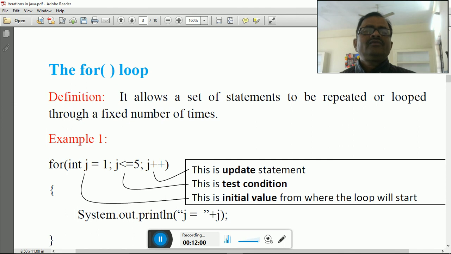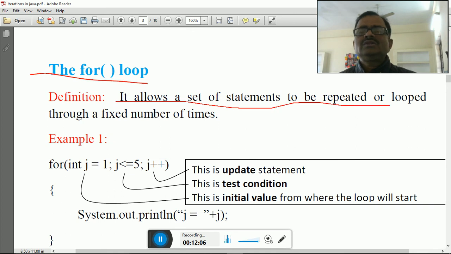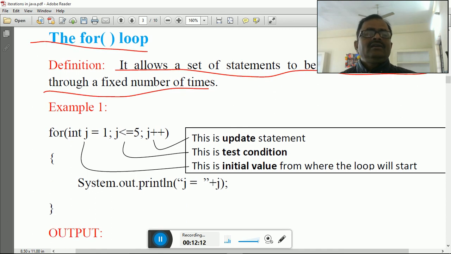Okay, this is your for loop. Its definition is that it allows a set of statements to be repeated or looped through a fixed number of times. For example, int j = 1 is the initial value, the value of j is 1. The condition will be true if the value of j is less than or equal to 5. At every repetition the value of j will be increased by 1.